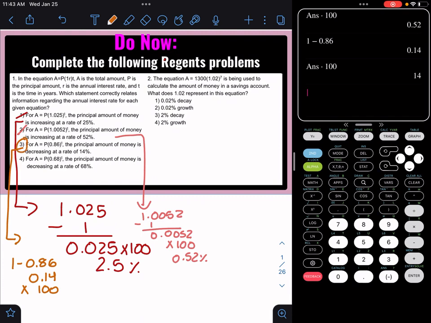Let's just make sure we don't like answer choice 4. Answer choice 4 is saying 0.68 is decreasing at a rate of 68%. It can't be that because it's never going to be the same number unless it was 50%. So not that. All right, answer choice 3.